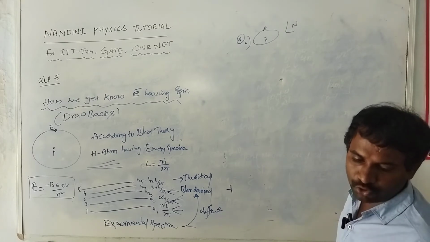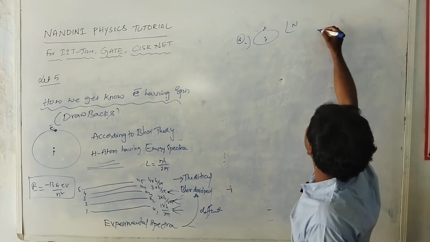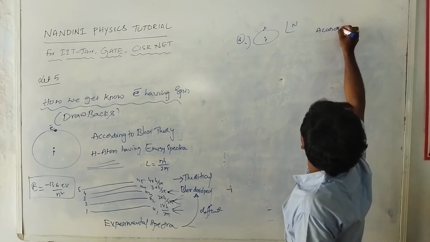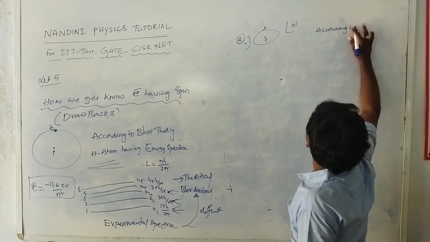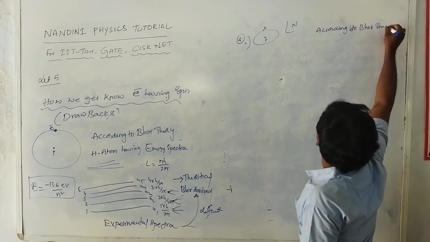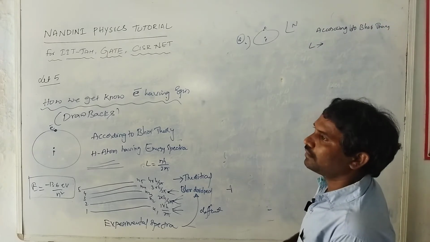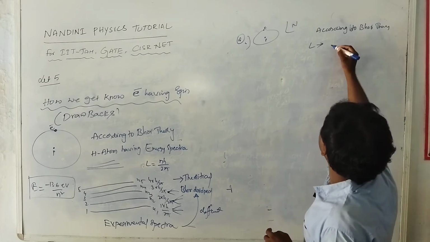According to Bohr theory, corresponding to L there is an ml value.